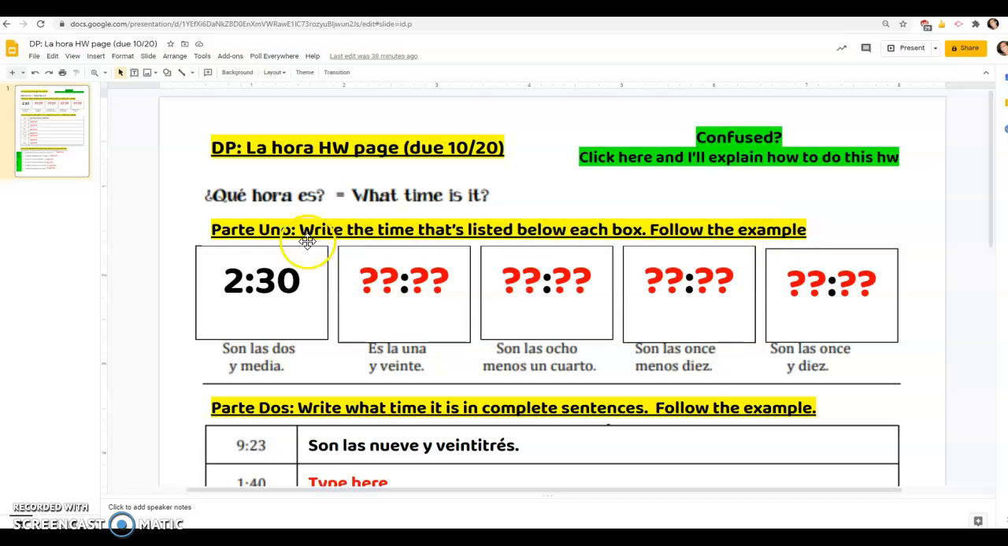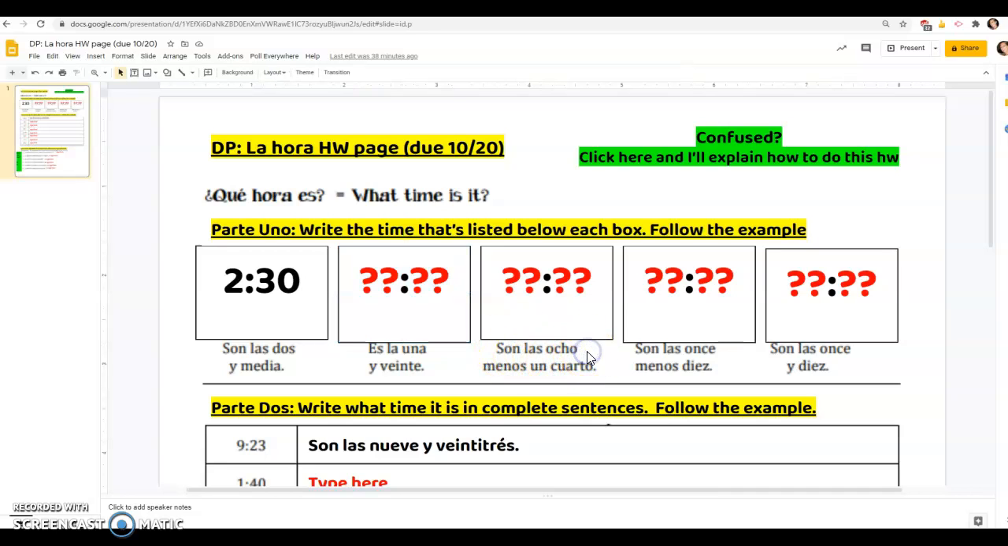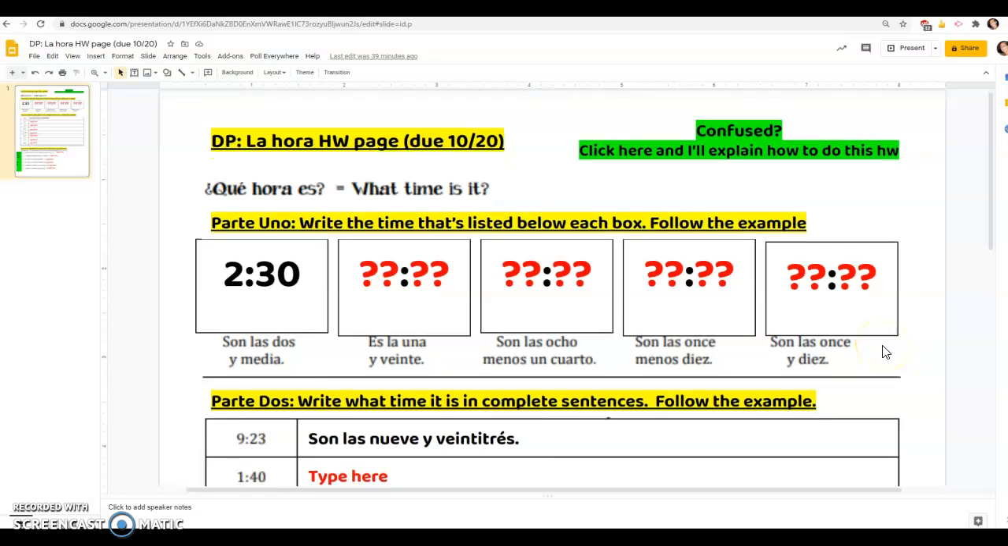Follow the example. So here's the example, 2:30. So the words say, son las 2:30. So therefore, I typed 2:30. So you need to read the next one, es la 1:20, and erase this and fill it in with what's correct. Same with the next one, son las 8 menos 1/4, or just son las 8 menos 1/4. Son las 11:10. And son las 11:10. Okay, so that is what you're doing for parte uno.